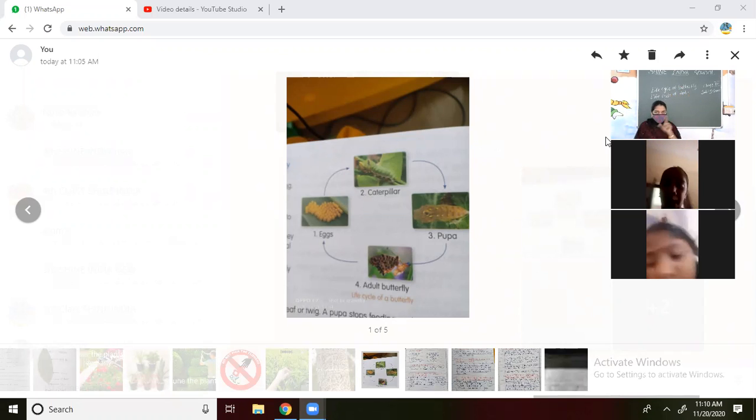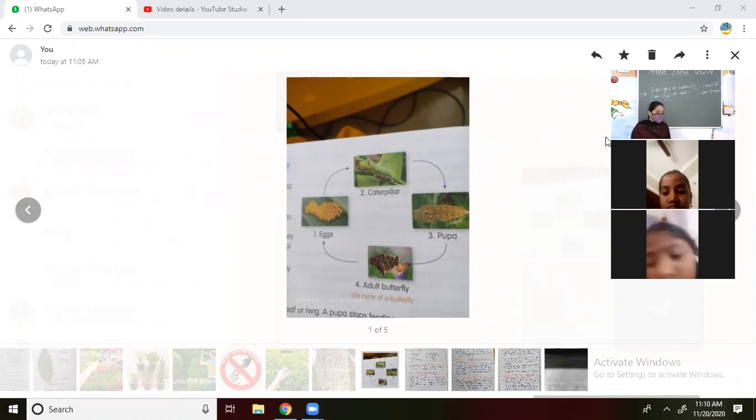Children, you should practice these two types of life cycles. If you practice these two, I am going to give you one in the summative assessment. These are the two important diagrams which carry 5 marks, so try to practice, everyone. Today's homework is also this only: the life cycle of butterfly and the life cycle of ant.